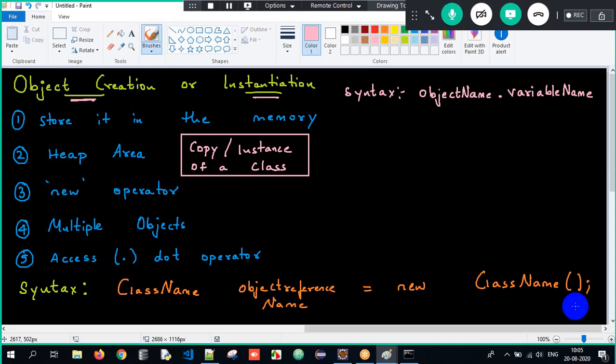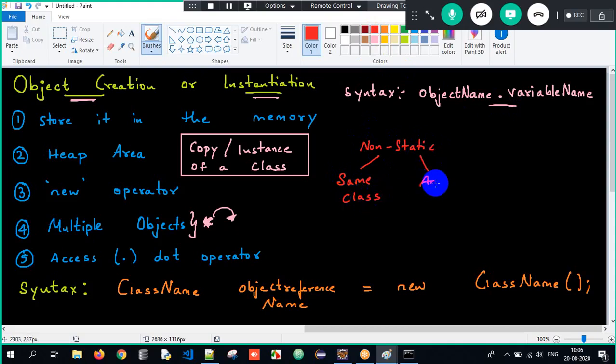Heap area. We can create multiple objects, which I have not explained in today's session; I'll do it in tomorrow's session. Tomorrow we will understand default values, reinitializing, multiple objects, everything. And we access the non-static properties with the help of the dot operator. In simple terms, if something is non-static, either in the same class or another class, we have to blindly create an object.